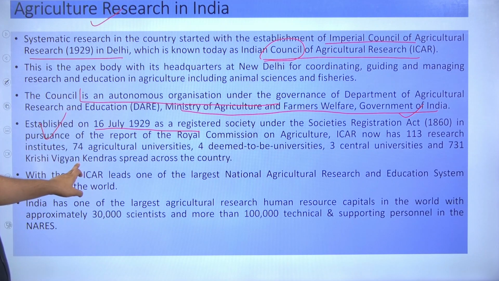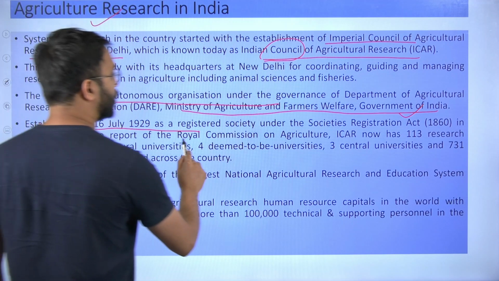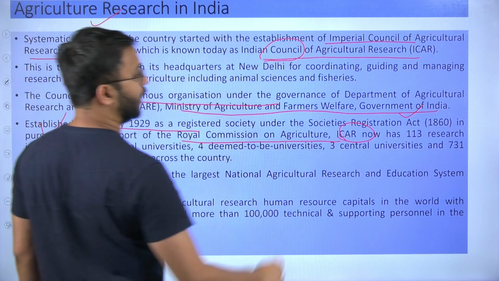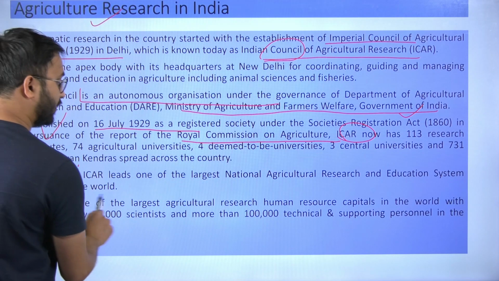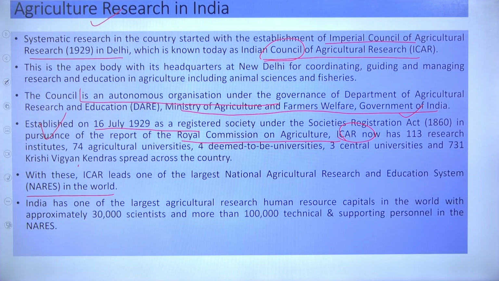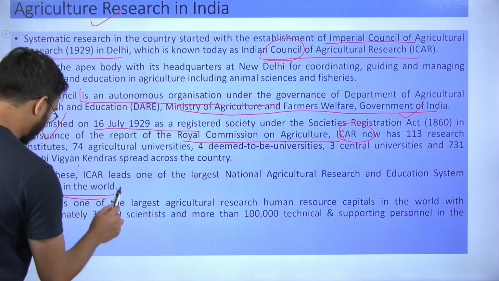Other than that, Krishi Vigyan Kendras were established in 1974. Royal Commission on Agriculture was also established. Then National Agricultural Research and Education System, NARES, was established.